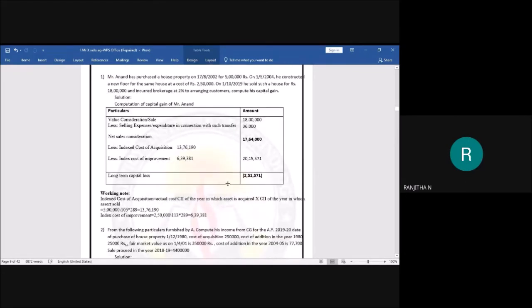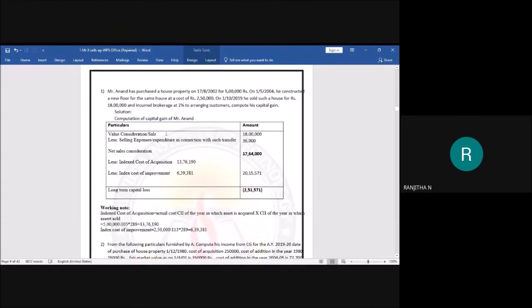So yes, students, here we have one practical sum. Let us go for solving that. First question: Mr. Anand purchased a house property on 17/8/2002 for rupees 5 lakh. On 1/5/2004, he constructed a new floor for the same house at a cost of rupees 2,50,000. On 1/10/2019, he sold the house for rupees 18 lakh and incurred brokerage at 2% for arranging the customers. Compute his capital gain. Here is the solution, students.